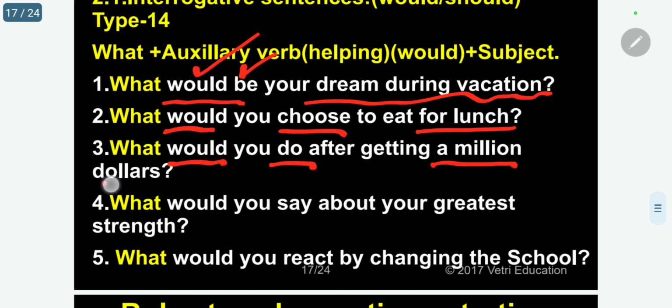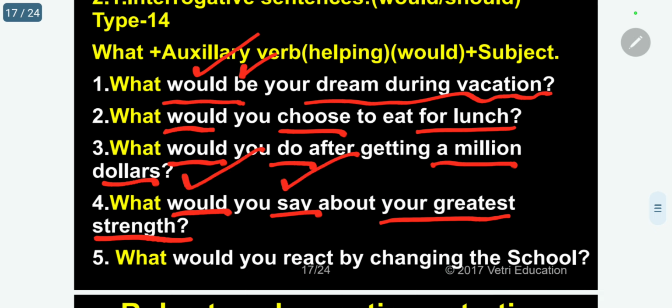$1 million. What would you do if you got it? What do you do? What would you do? What would you say about your greatest strength? What would you say? Say, that is the main verb, would.